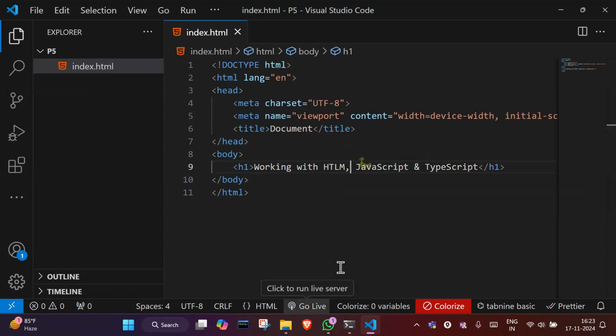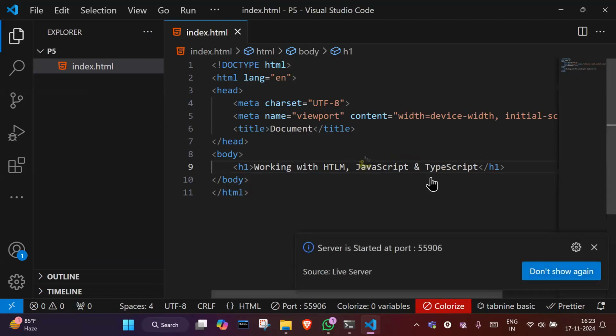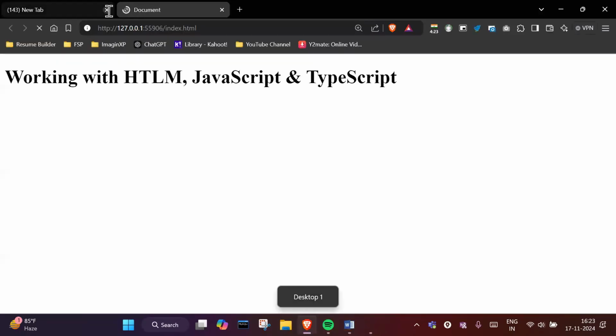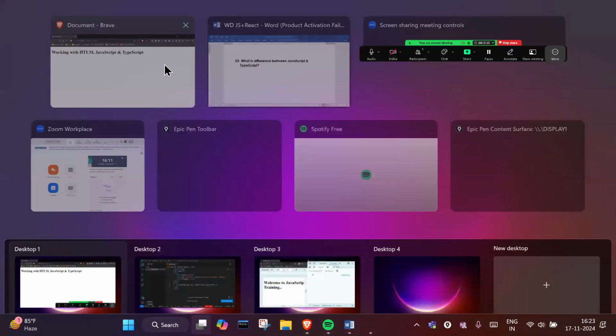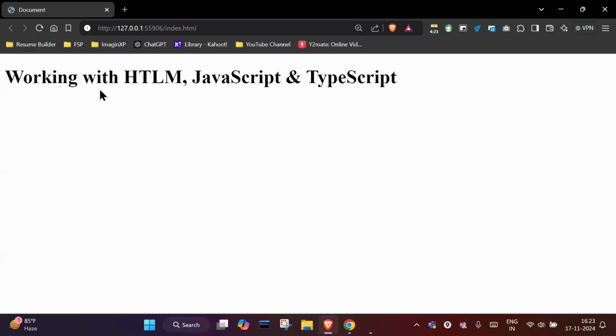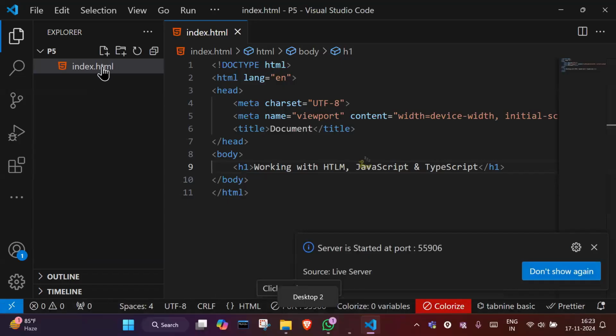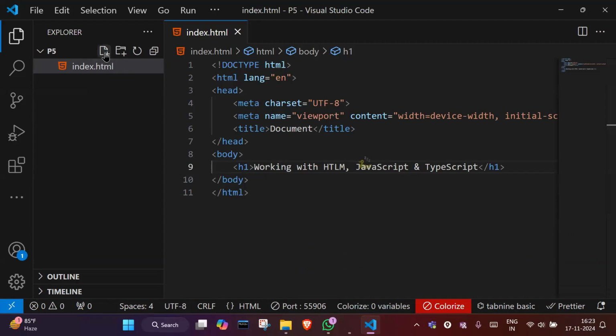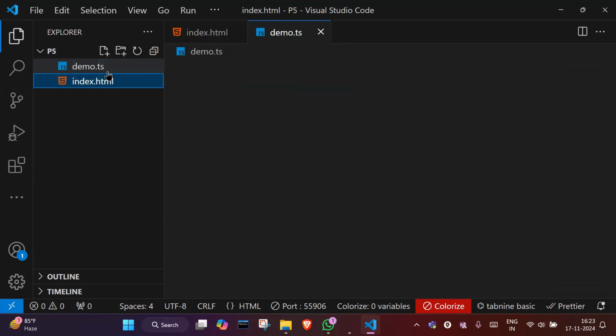Now let me just go live. So it is displaying working with HTML, JavaScript, and TypeScript. Now let's see. For example, I'm creating one TypeScript file, demo.ts. TS is the extension of a TypeScript file, right?